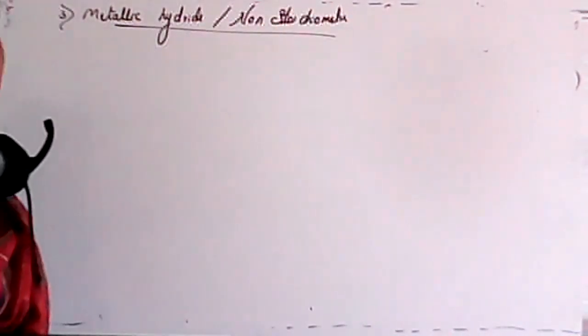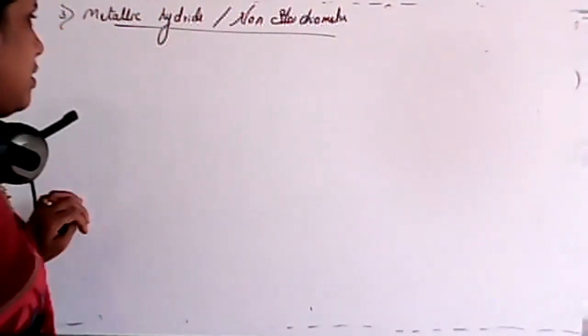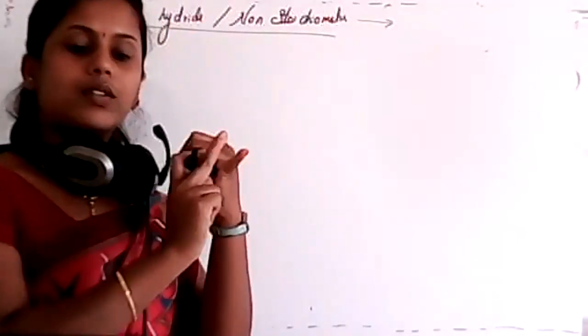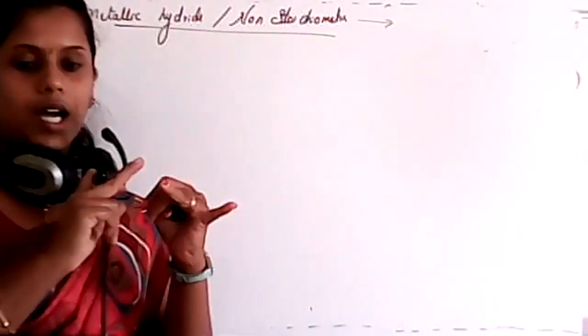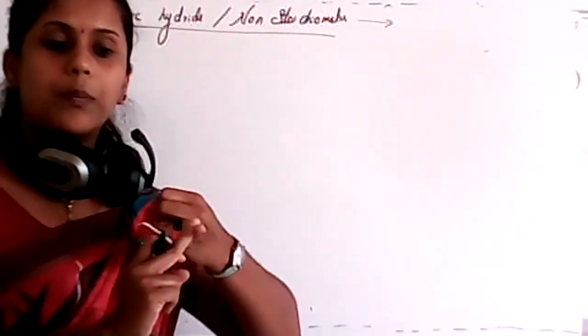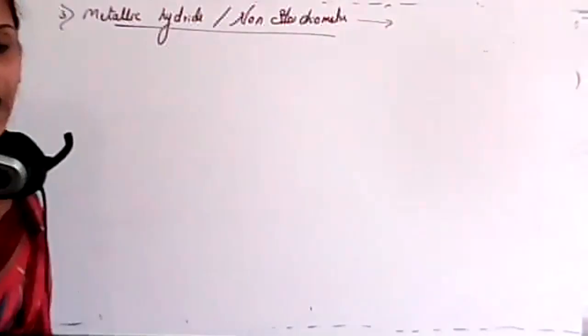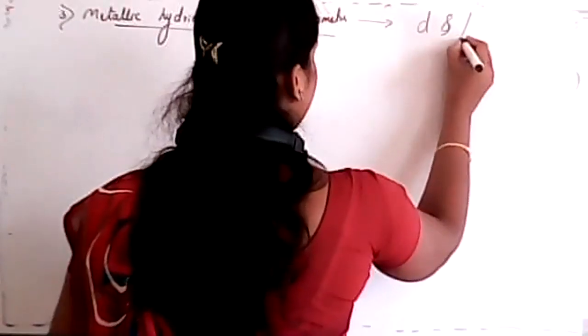So now, which group of elements can form metallic hydride? Any idea, students? So here, S block forms ionic bond, that means ionic or saline type, and the second one is your P block, and it forms covalent, and the third one is metallic hydride, those will be of D and F. Very important.